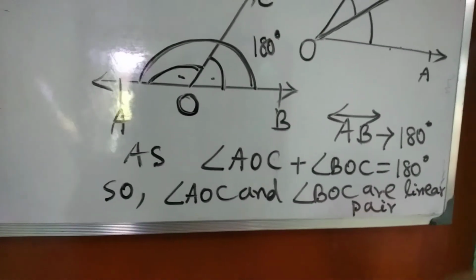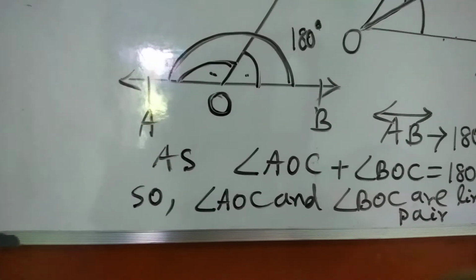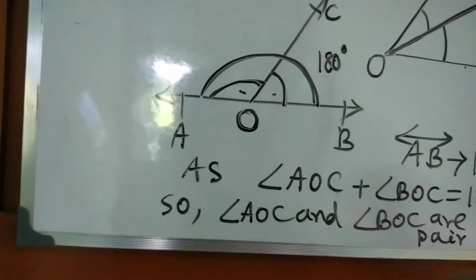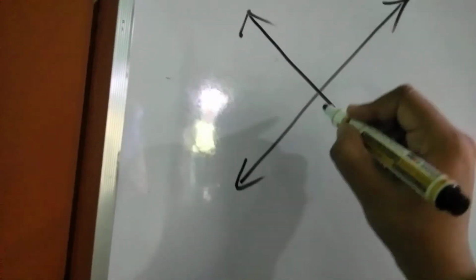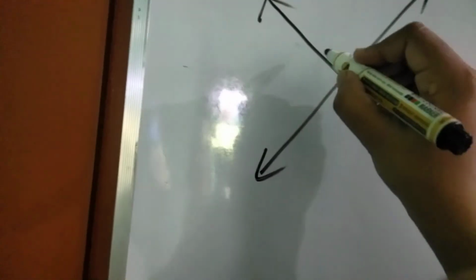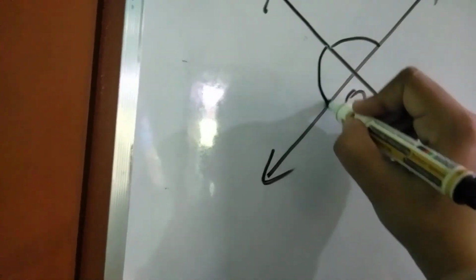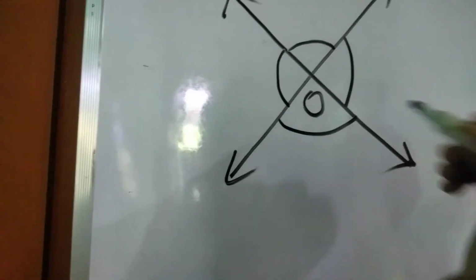Next I am talking about vertically opposite angles. If two lines intersect each other at a point, then we get four angles.